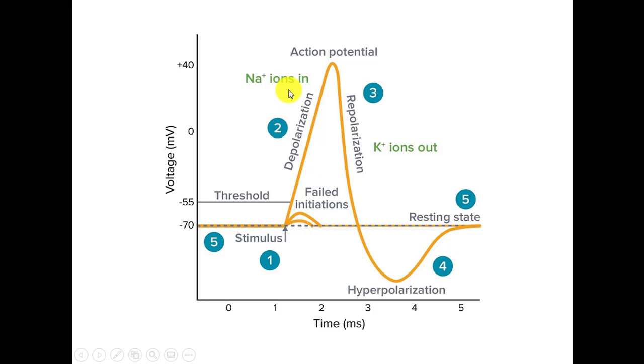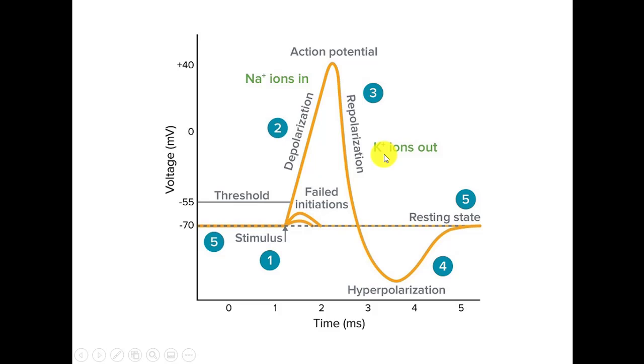And the voltage gated sodium channels open and the sodium ions move inside the cell, and this goes to around plus 40 millivolts when the action potential reaches its peak, or the depolarization phase reaches its peak. And then there is a plateau phase, or a sustaining phase, in which the depolarization sustains itself, and then it goes down again during the repolarization phase, or the third phase.